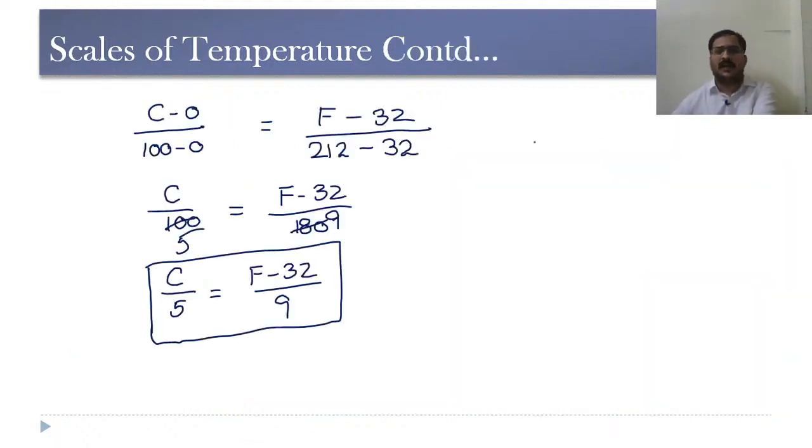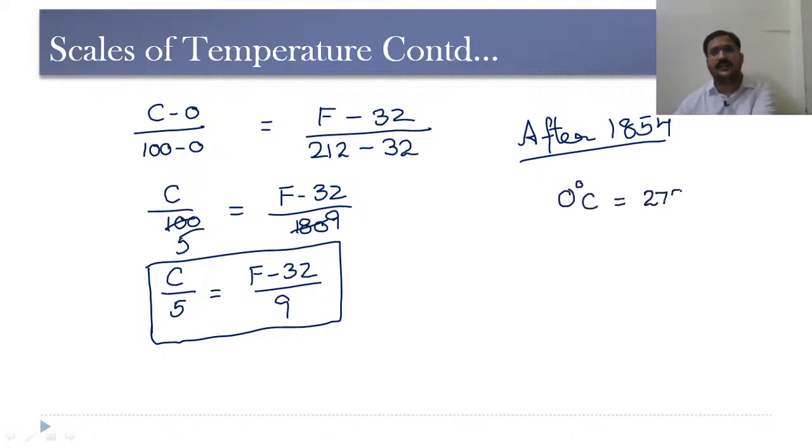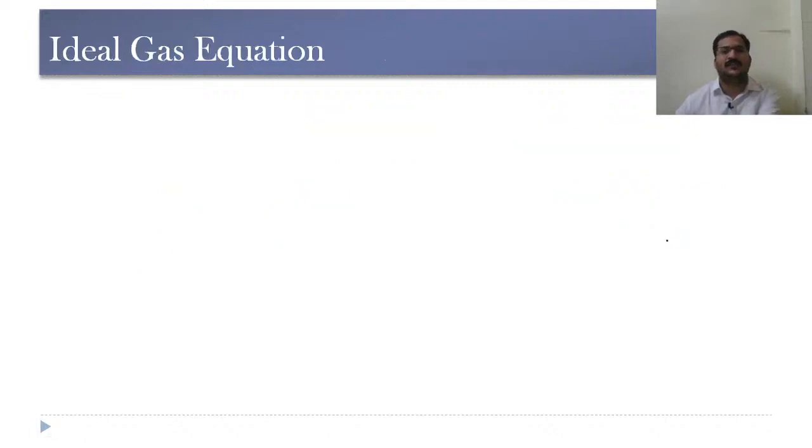Now, after 1854, we have only one particular scale, that is the Kelvin scale. See, 0 degrees centigrade is equal to 273.16 Kelvin. We have approximated this to 273 Kelvin, and in normal use we will be seeing this 273 Kelvin. Now let us see what is this ideal gas equation.